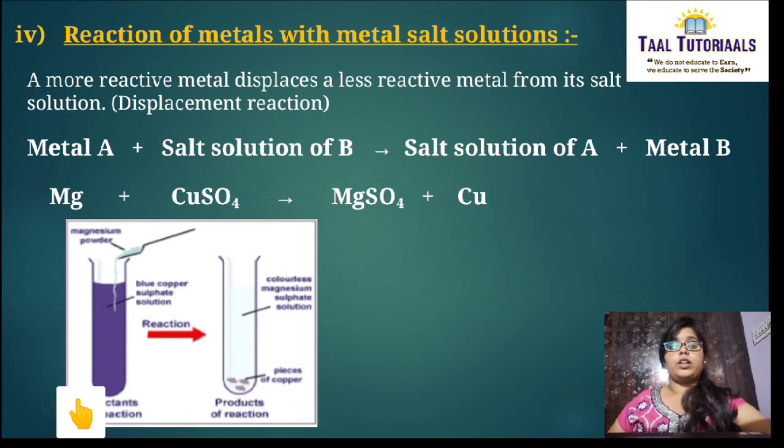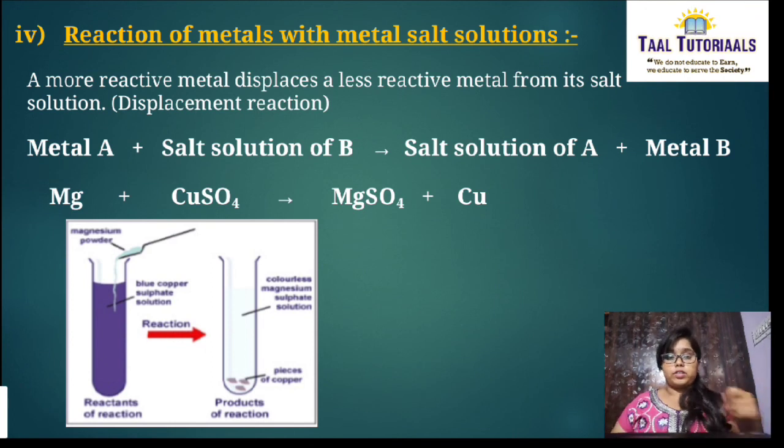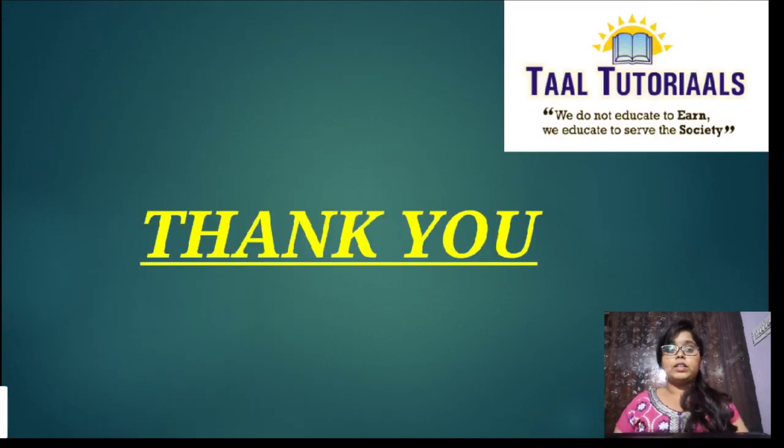This is before the reaction, and this is after the reaction. Here it is in equation form, and here it is in test tube form. Okay, thank you.